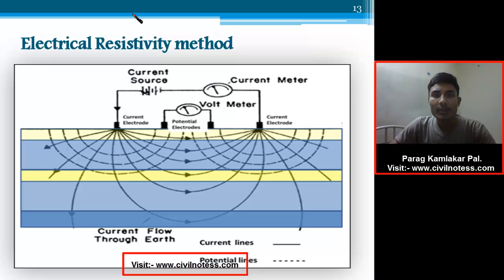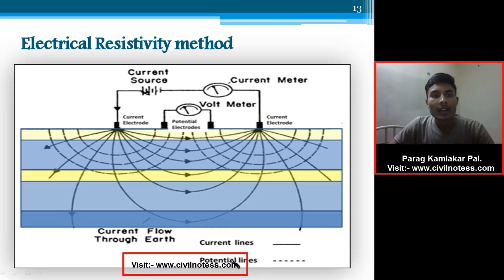After that, for this resistivity method, if in the examination you have to draw the diagram, just go to this diagram. This diagram is really very beneficial for you. Just draw a ground line, then put the current electrode, then put a potential electrode, voltmeter and ammeter. And there is a current source. Don't forget to show this arrow, and don't forget to show this equipotential line. This equipotential line is also very important.